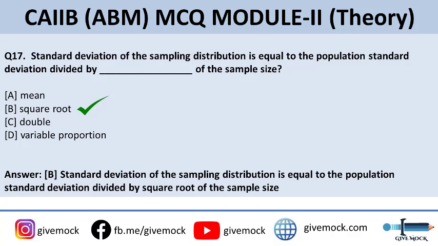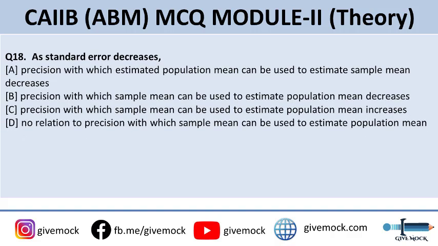That is, standard deviation of the sampling distribution is equal to the population standard deviation divided by the square root of the sample size. Now coming up to the 18th question, as the standard error decreases, what effect does it have? The options are A, precision with which estimated population mean can be used to estimate the sample mean decreases. B, precision with which sample mean can be used to estimate population mean decreases.